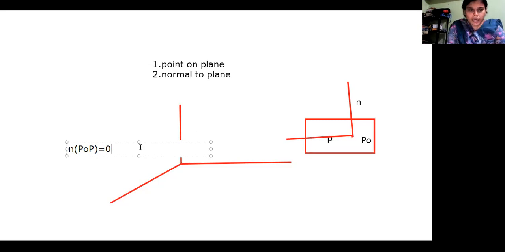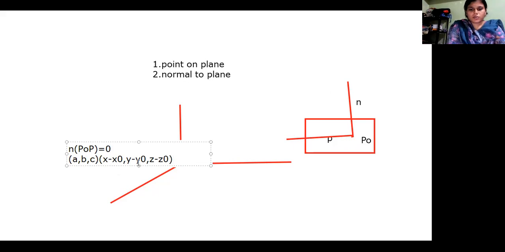Okay, so with the help of this, suppose the normal vector has coordinates a, b, c, and P naught P is simply x minus x naught, y minus y naught, z minus z naught.